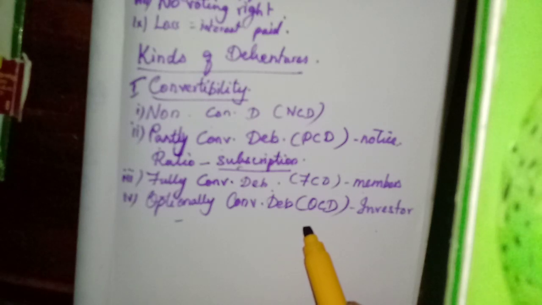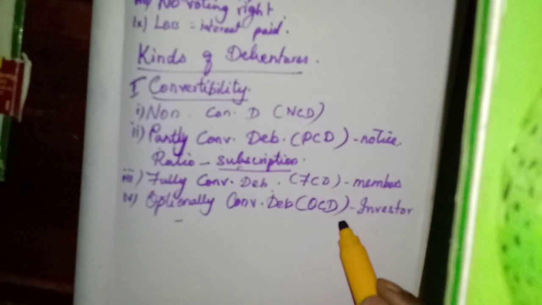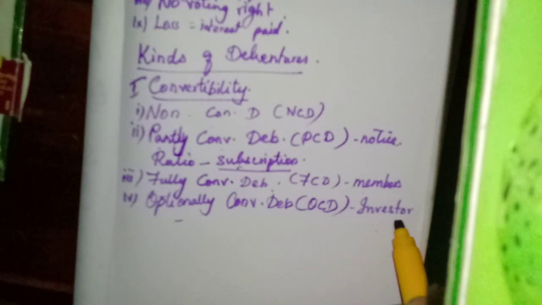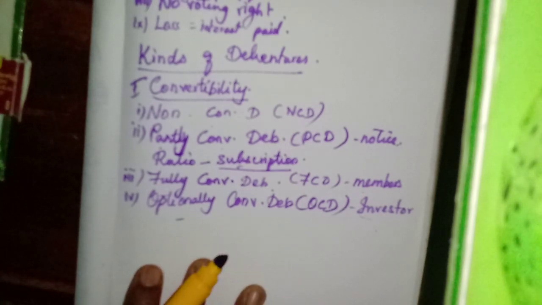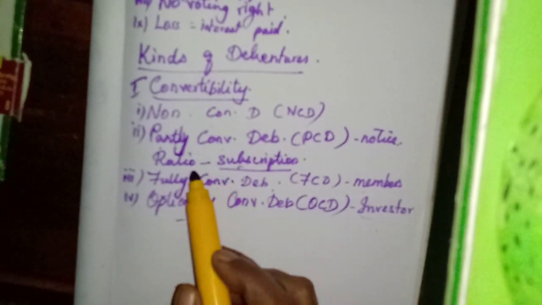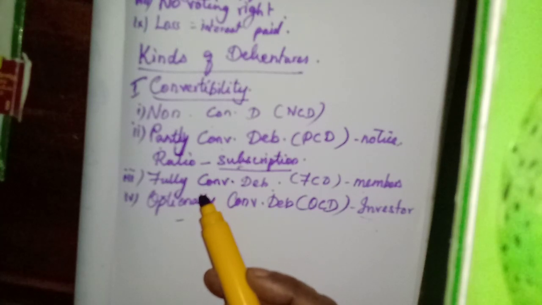Then optionally convertible debentures. So it is optional for the investor. If he wishes to convert his debentures into shares, he can do so, but that is also decided by the issuer, or at the time of issue it will be agreed upon. That is the first one, on the basis of convertibility.